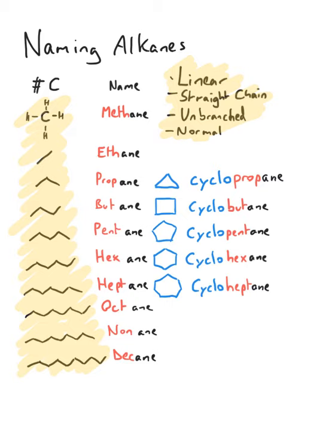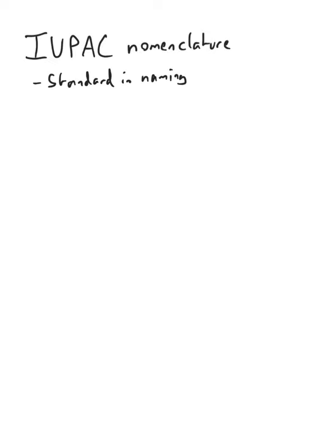You might be thinking though, what about non-linear structures? What about branched compounds? These are probably constitutional isomers of these linear structures. How do we differentiate between these constitutional isomers? How do we name them differently? Well, for that, we need a very systematic way of naming them so that we are consistent. Thankfully, there is the IUPAC method of naming. The current standard in systematic naming in organic chemistry is called IUPAC Nomenclature.